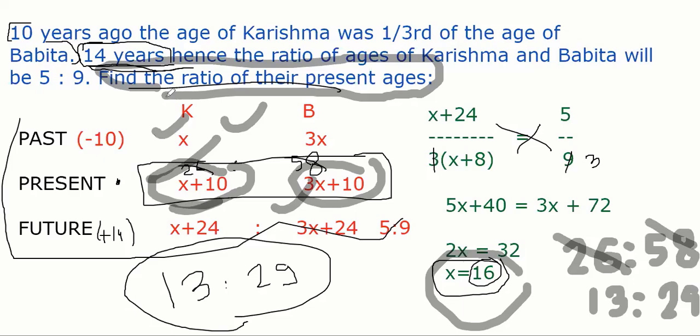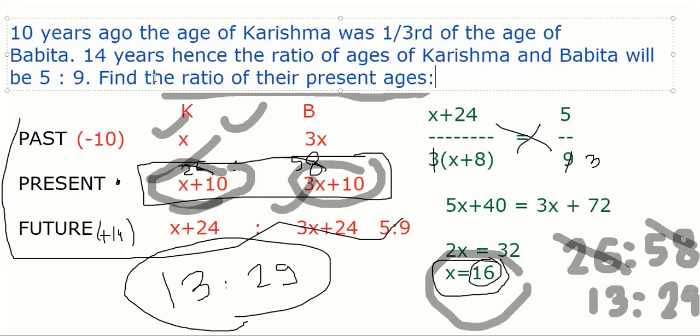Can somebody find the same question? Find the ratio of their ages 5 years ago. How will you do this? So x plus 10, 5 years ago. X minus 5. Exactly. So it is not x minus 5, it is x plus 10 minus 5. Find the ratio of their ages 5 years ago.